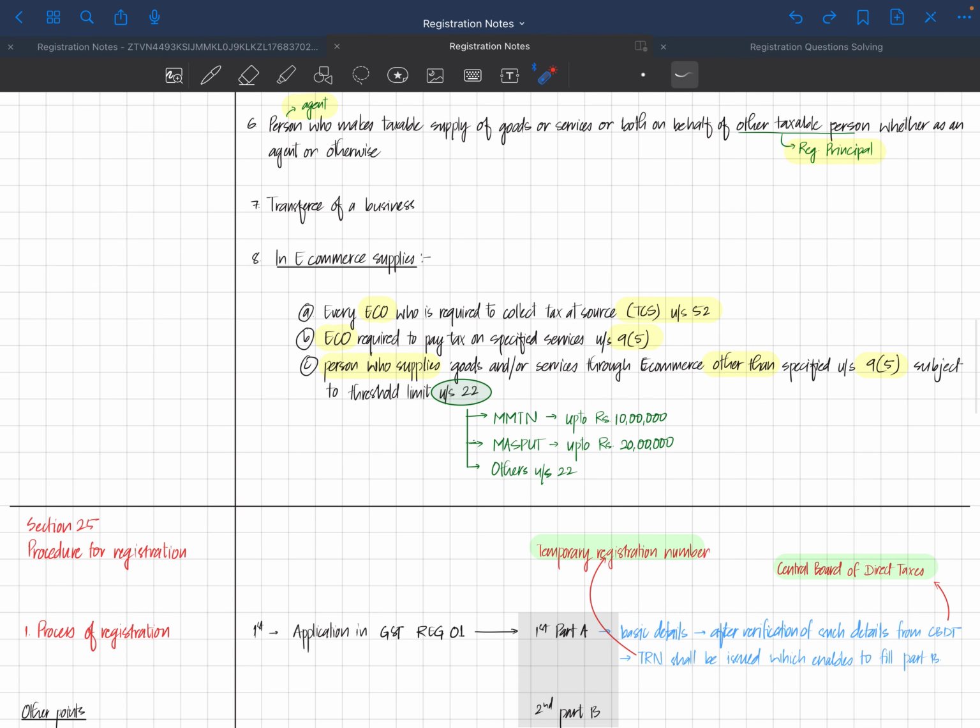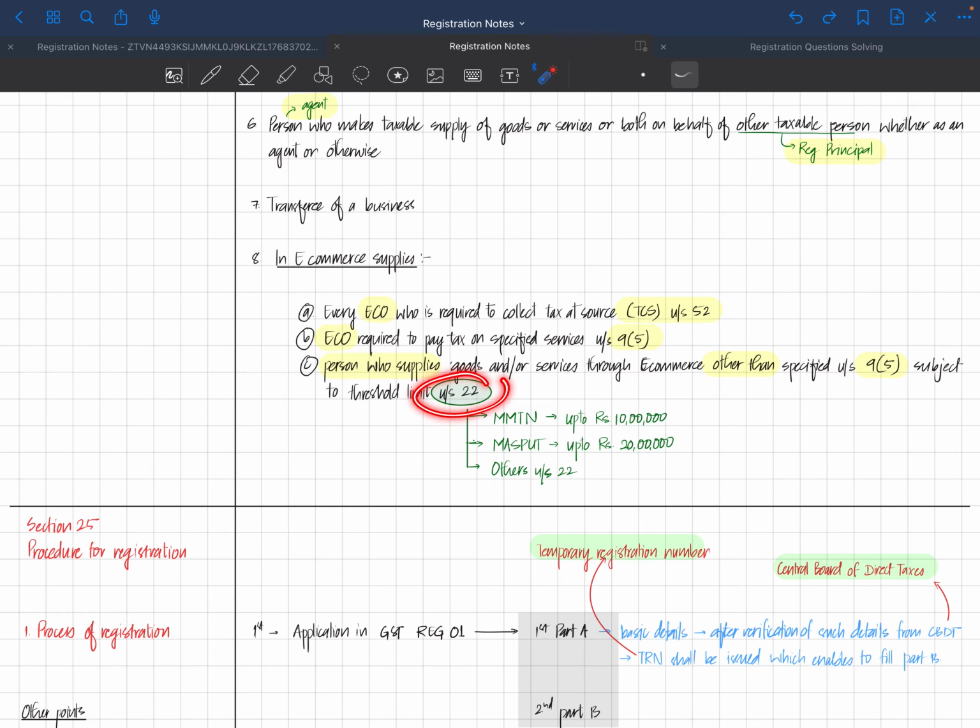I have specifically written it to make you understand that you can write in your own way, but it should denote the general fundamental principle of understanding. So you can write it this way as well, goods and or services, which will include goods, services and both, through e-commerce operator other than specified in 9(5), subject to threshold limit under section 22.